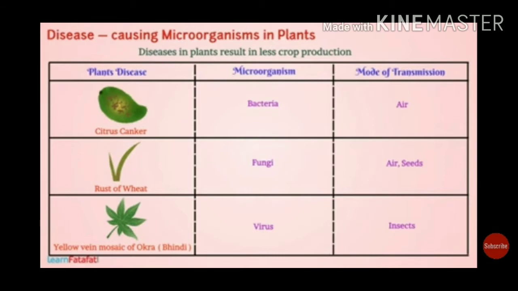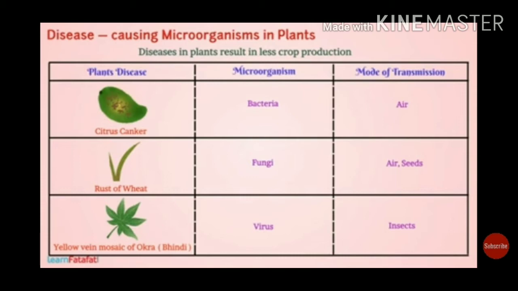Now let us see certain plant diseases, their pathogens and modes of transmission. Here, citrus canker is a disease caused by bacteria, and the mode of transmission is air.